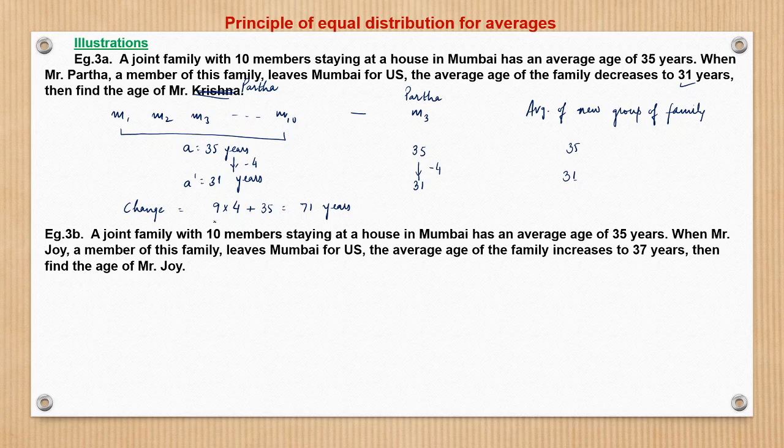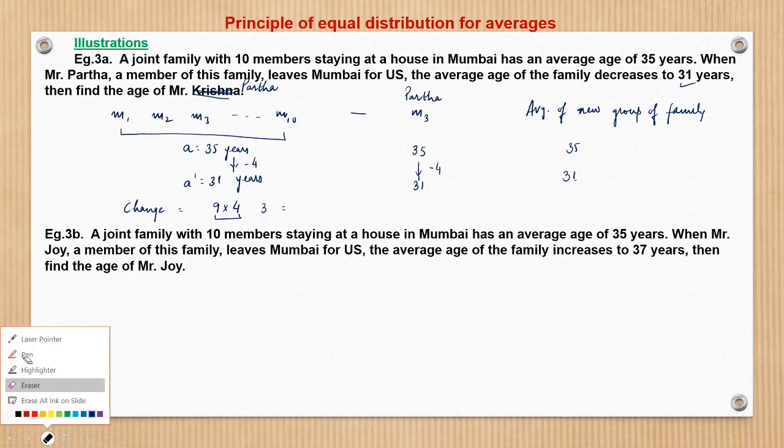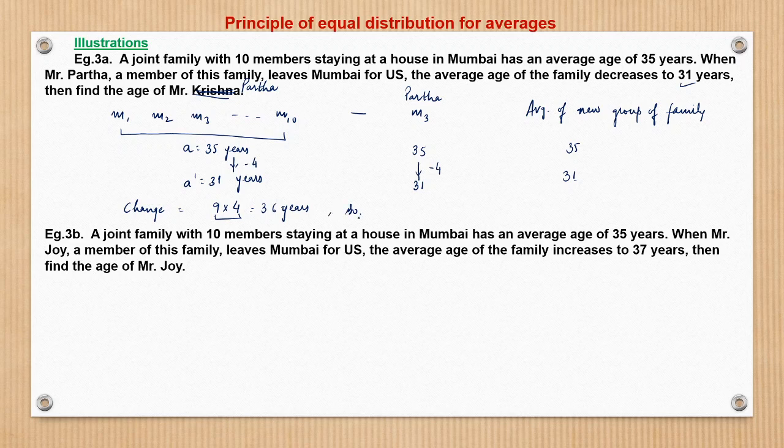So the change is 36 here, right? So I write this. So the change is 36 years. So the age of Mr. Partha would be what? 35 plus the change 36, that is 71.